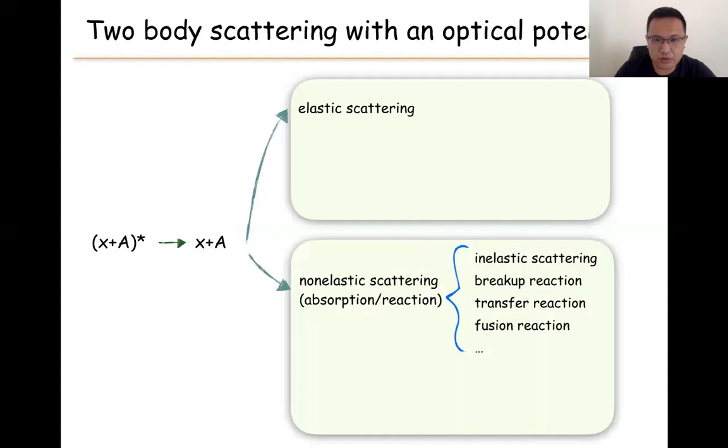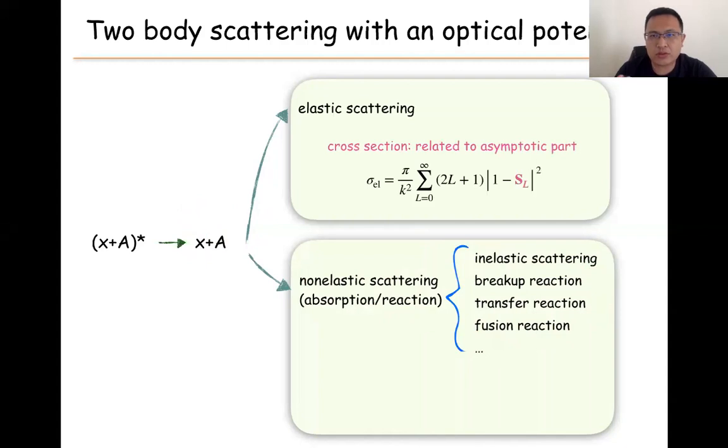Or they have some absorption, called reaction, or we can call it non-elastic scattering. They have some inelastic scattering, where the X or A particle goes to some excited state, or the breakup reaction, where X breaks into two or more fragments, or the transfer reaction, where X transfers some particle to A, or the fusion reaction, where X and A form some compound system, or other processes.